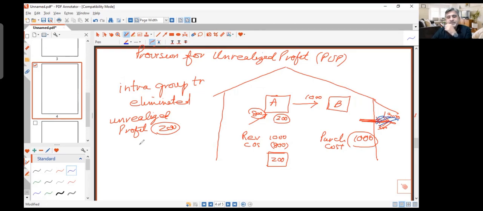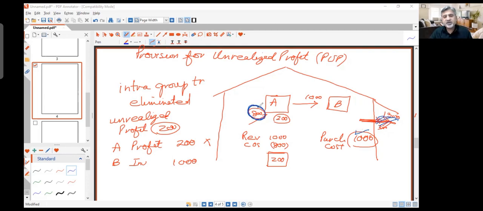because A recorded a profit of 200, which for the group does not exist. B recorded the inventory for 1000. Consolidation says that the inventory should be recorded in the group consolidated financial statements at the cost to the group. Now, if you ask B what is the cost of inventory, he would say 1000, and he has that document. But this 1000 is not the cost to the group. The cost to the group was 800.